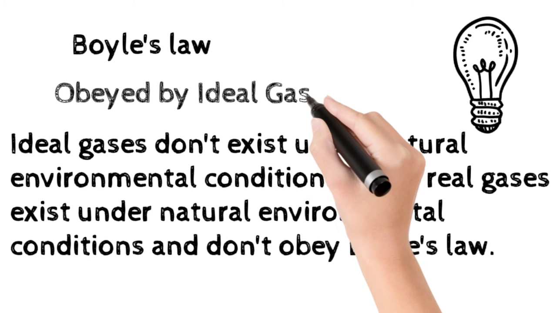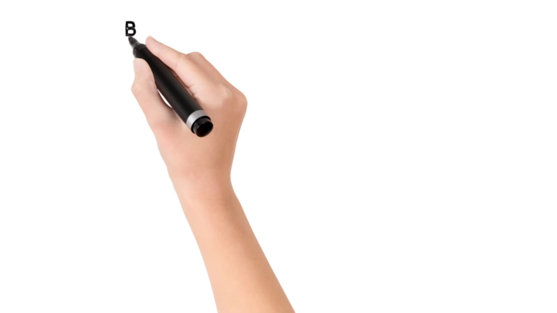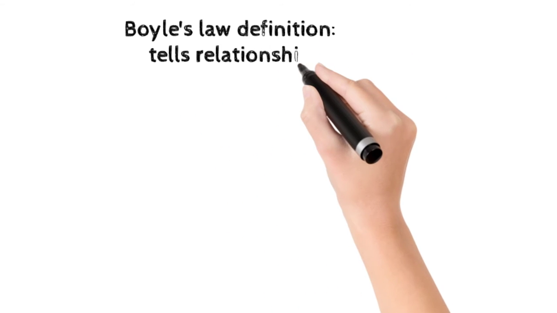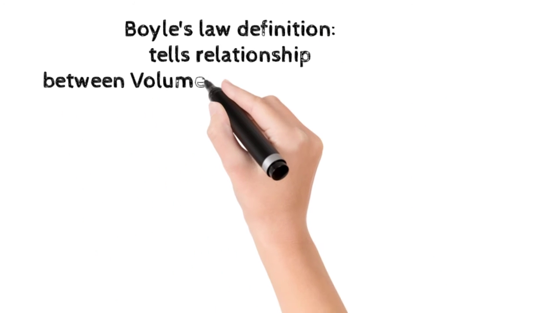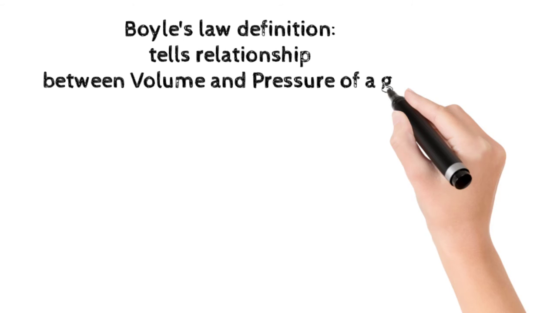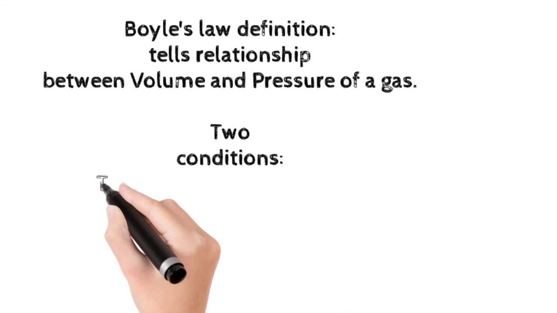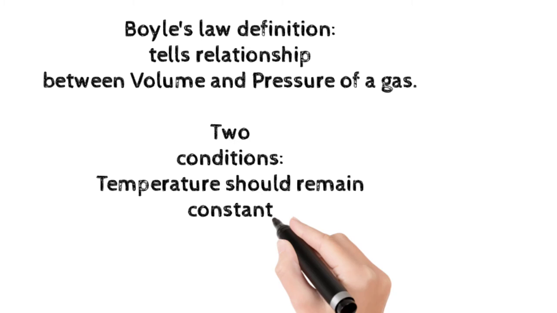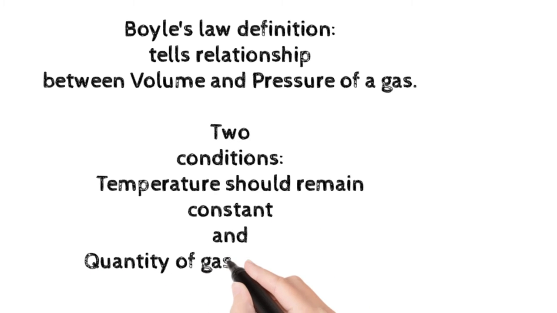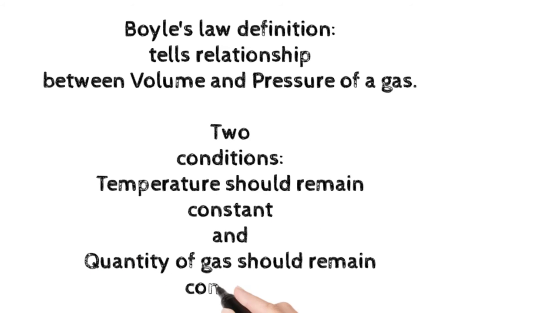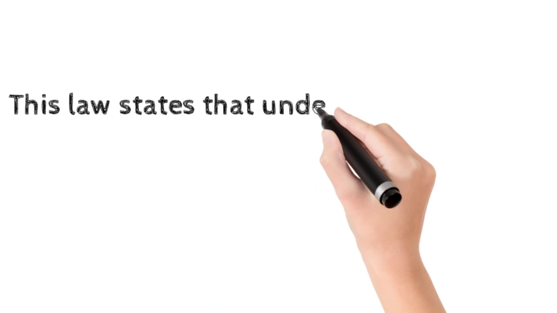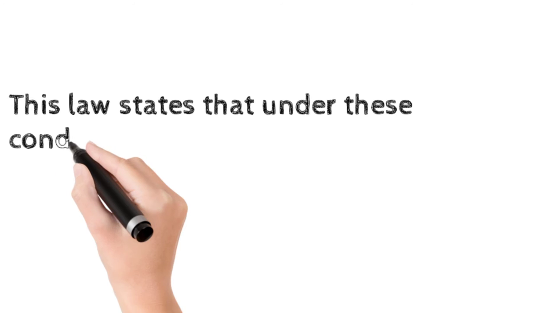So next we will discuss the definition of Boyle's law. Boyle's law tells the relationship between volume and pressure of a gas, keeping two things constant. One is temperature and the second is quantity of gas. For a gas to obey Boyle's law, temperature and quantity of a gas should remain constant, and under these conditions, the volume of a gas is inversely related with the pressure.